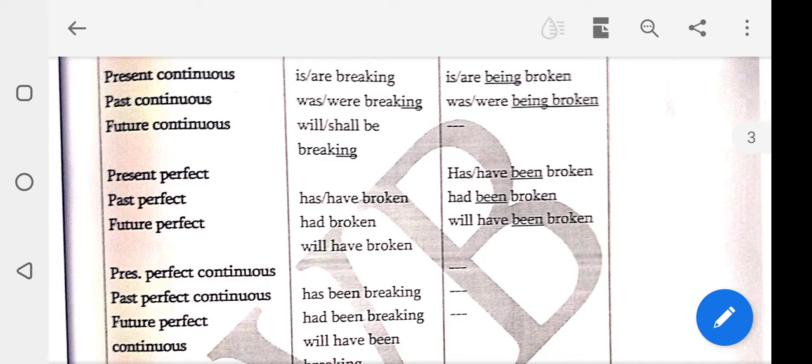In the past perfect, has or have broken; had been broken is the passive. Future perfect, had broken. Sorry students, future perfect is will have broken. In the passive, will have been broken.